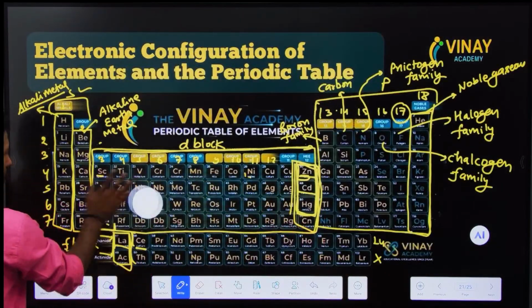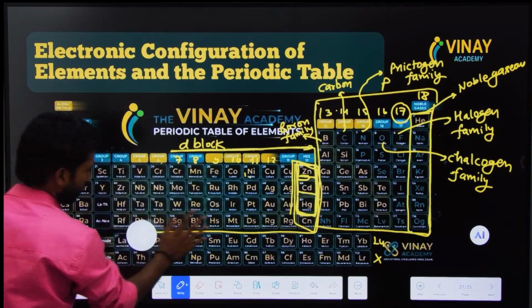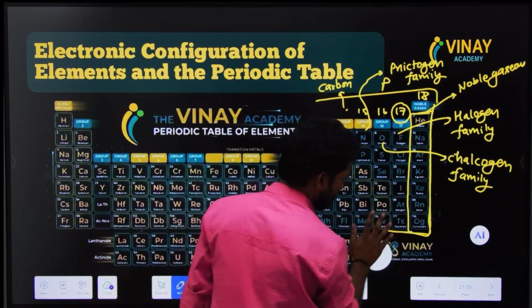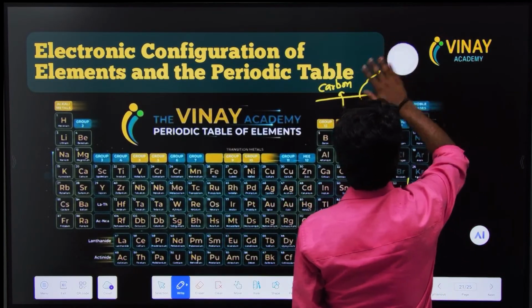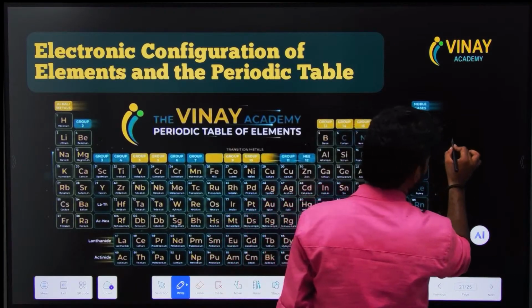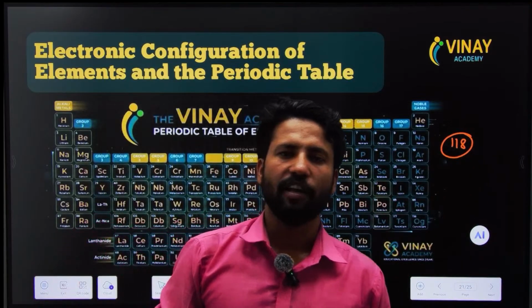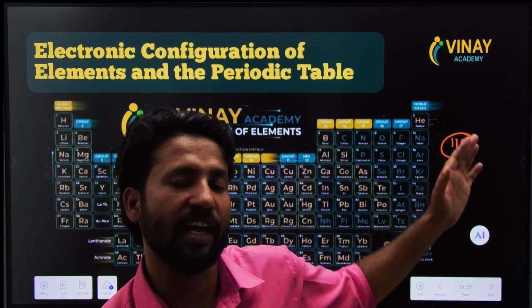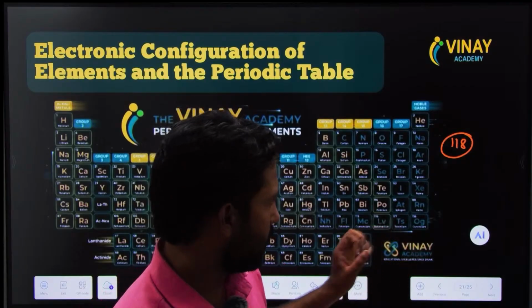Now it is the turn of the naming of elements. Till date, 118 elements have been discovered. How many elements are there? At least 118 elements have been discovered till date. They are listed in the periodic table. But if you research a little bit, you will find there are more than 118 elements nowadays, but they are not listed in the periodic table.